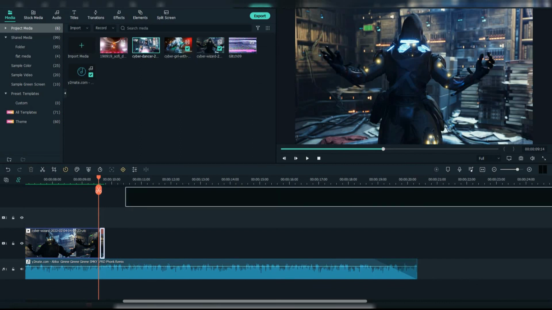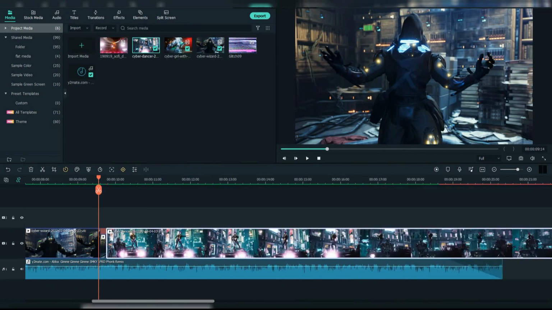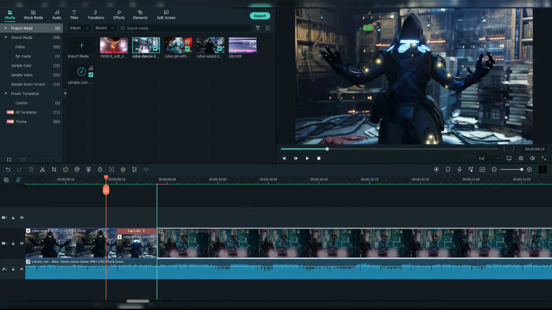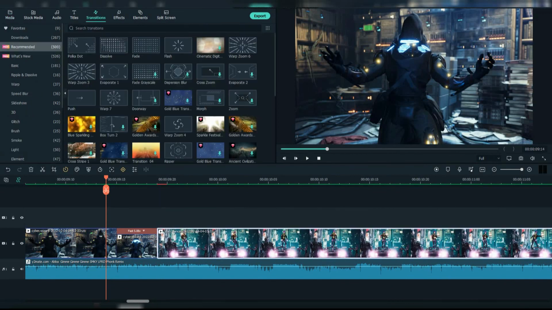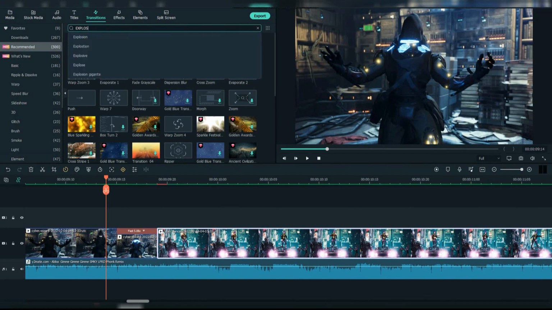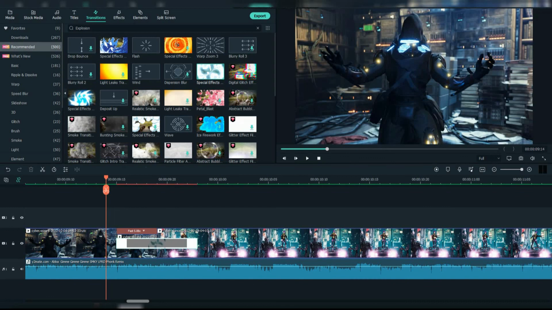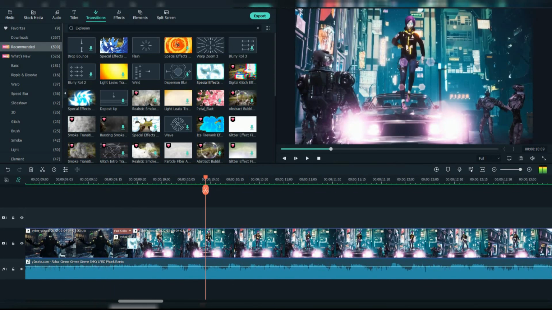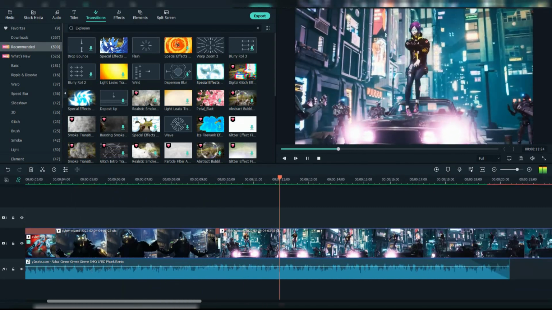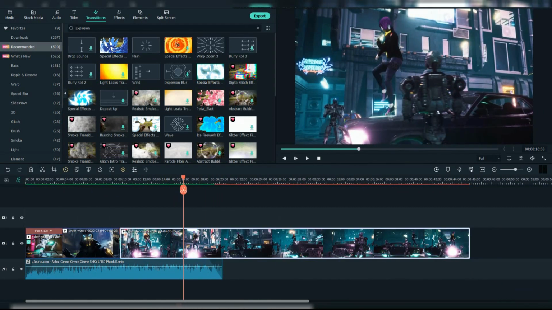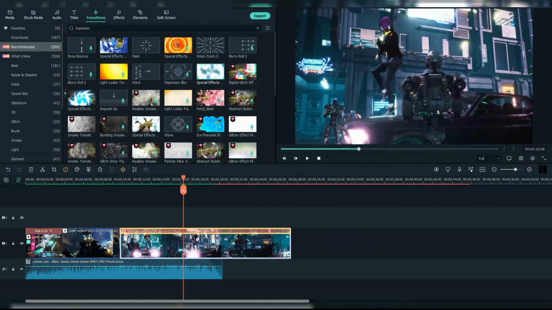Drag the third footage, and in between choose a transition. I will search for explosion and select this special effects transition. Put it in between the two footages. You can speed it up if you feel the beat rising.